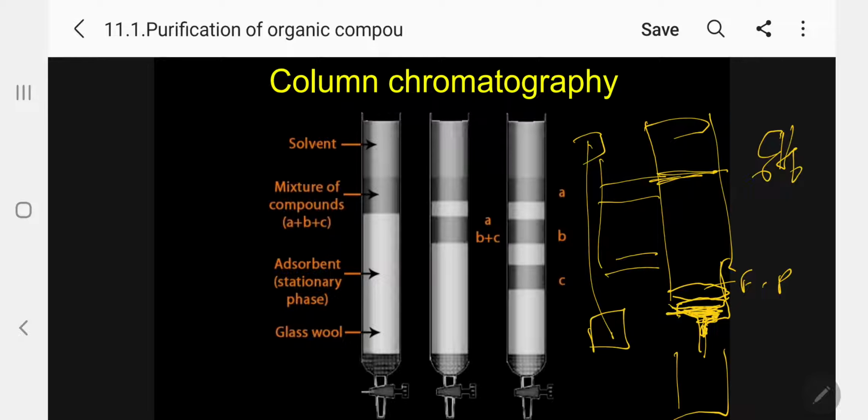So you take a beaker, add a minimum quantity of 10 ml or 20 ml or 50 ml of benzene, add your silica powder, stir it, and with the help of a funnel add it into this. What will happen now?